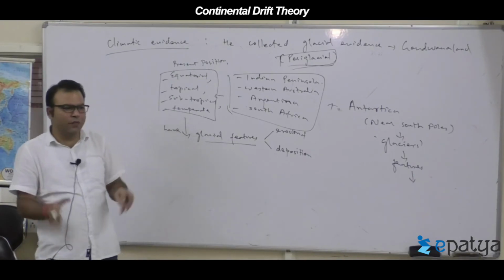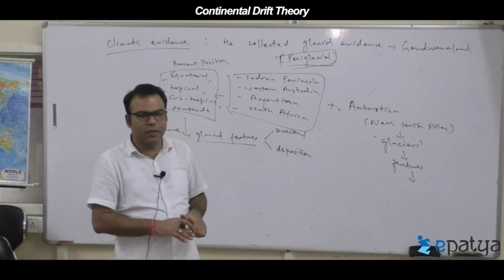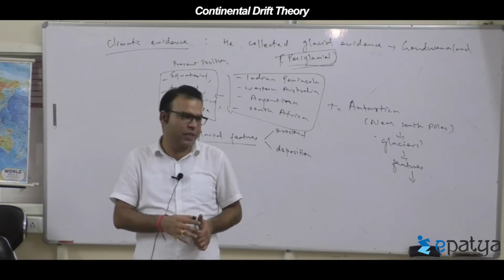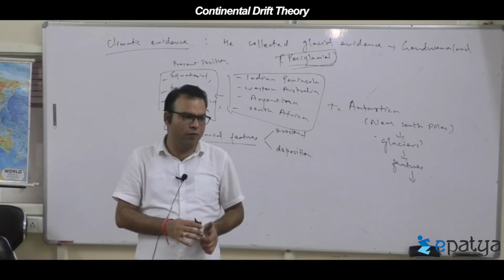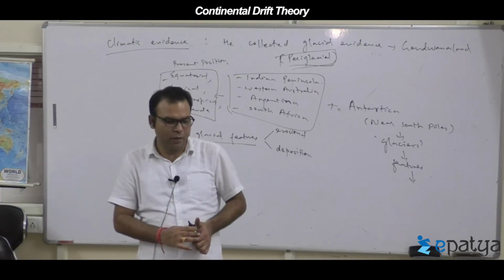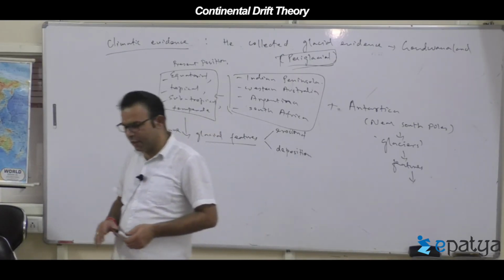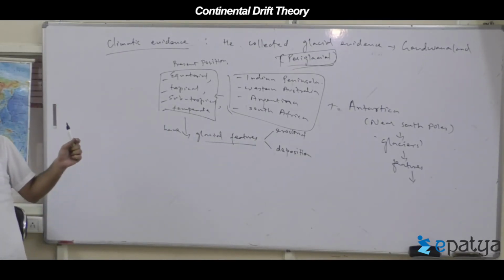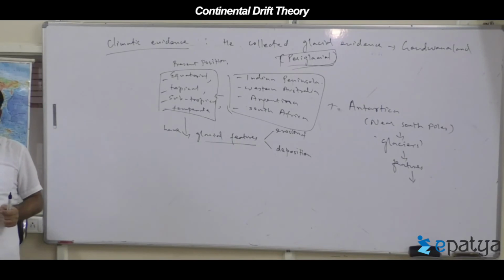So these are the four evidences as proof, and for this proof he established himself as one of the greatest geomorphologists in the world. Highly appreciated. And what is the criticism? Only one criticism of this theory: the forces were insufficient.